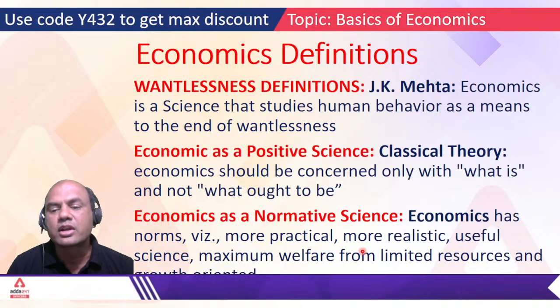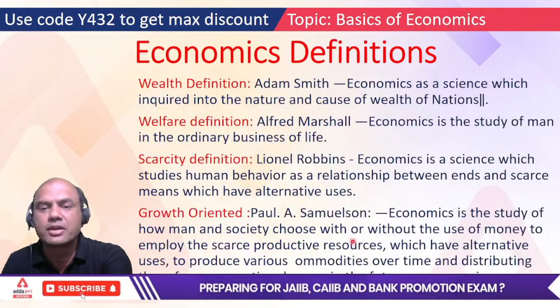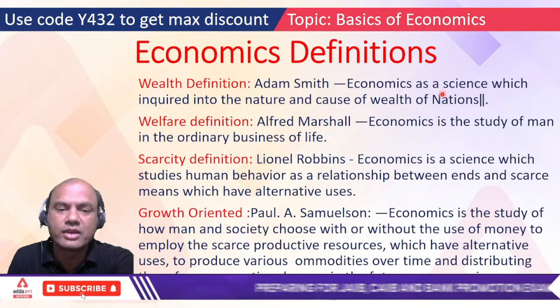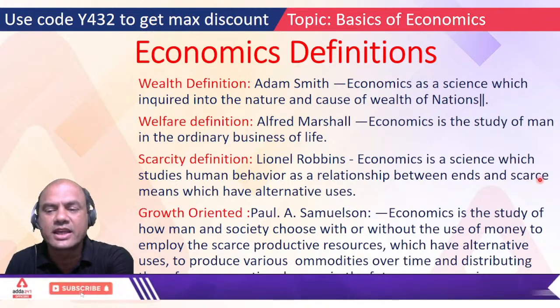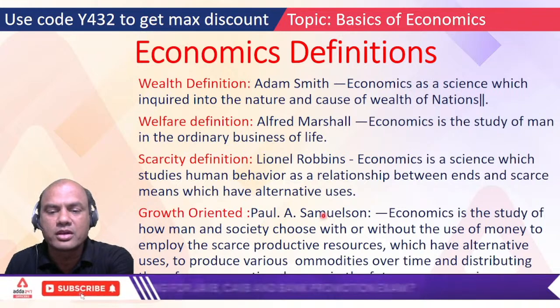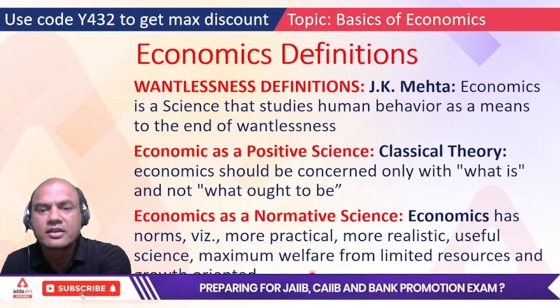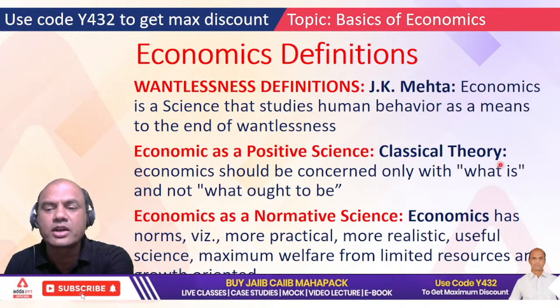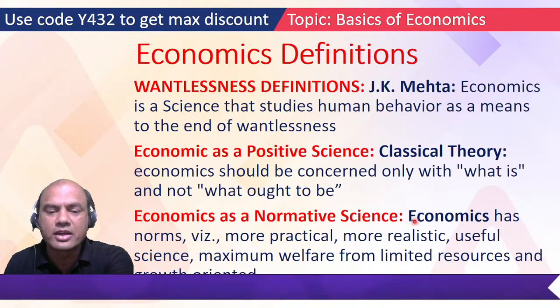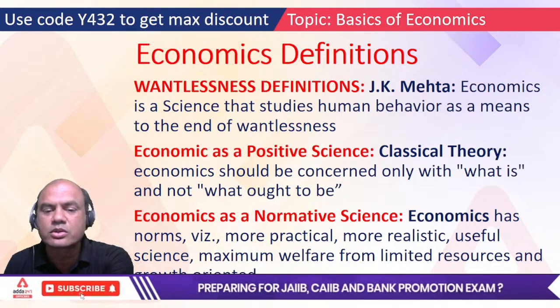Okay. So coming back, just to have the summary: Adam Smith, wealth. Alfred Marshall, common man. Lionel Robbins, scarce means. Samuelson, commodities. J.K. Mehta, spiritual, wantlessness. Classical theory, what is present. And normative science, limited resources, growth oriented.